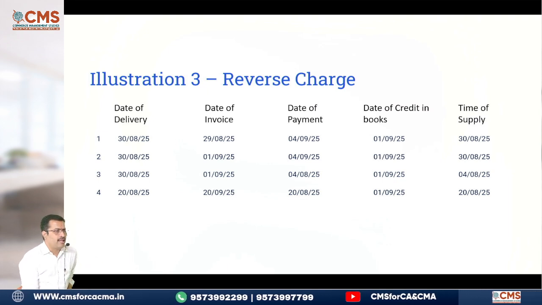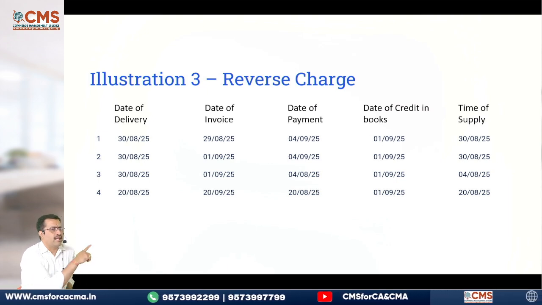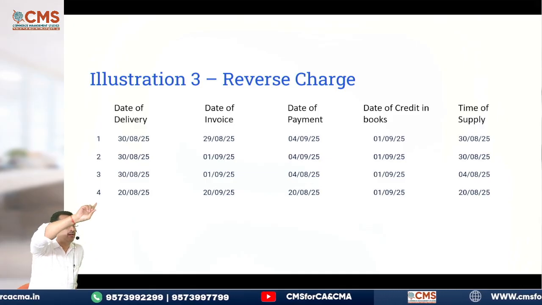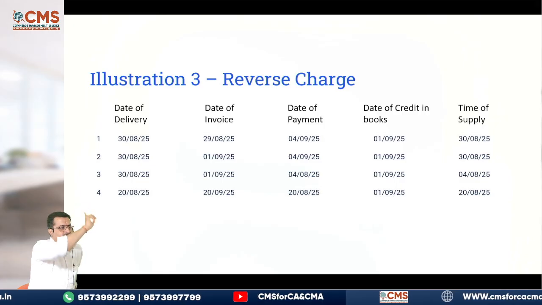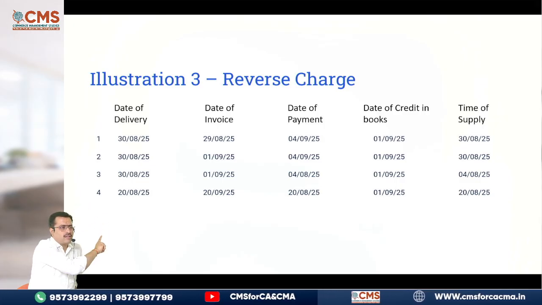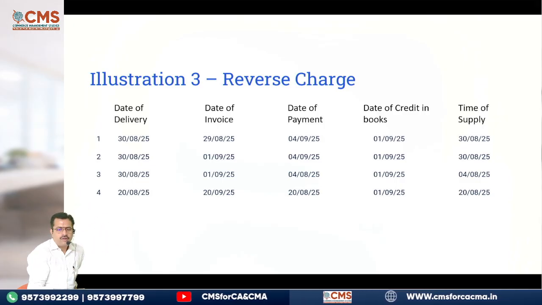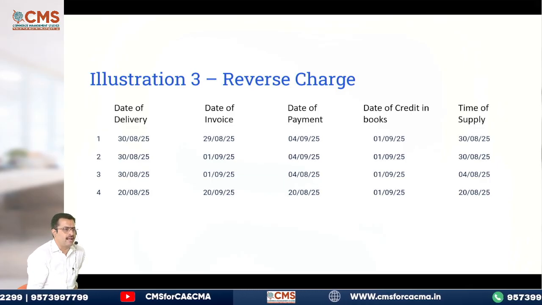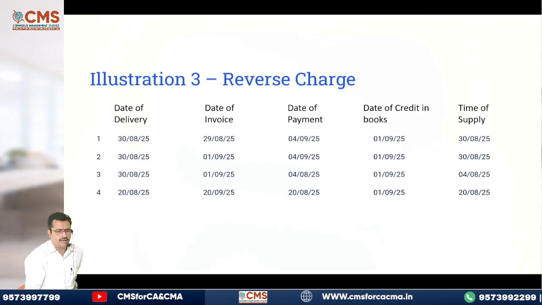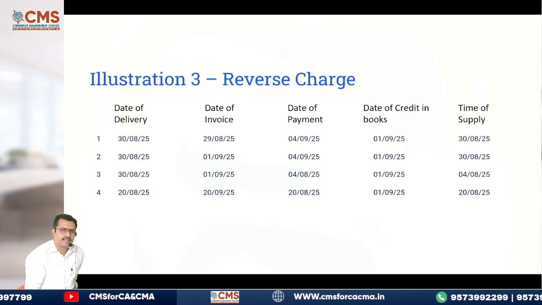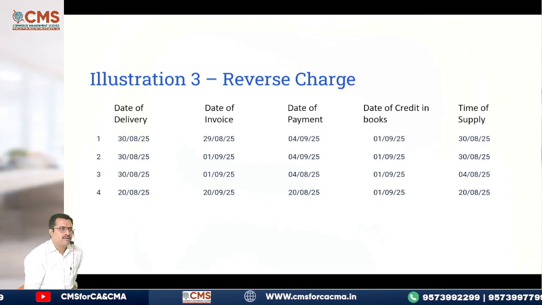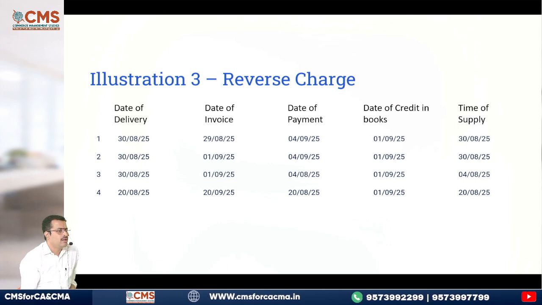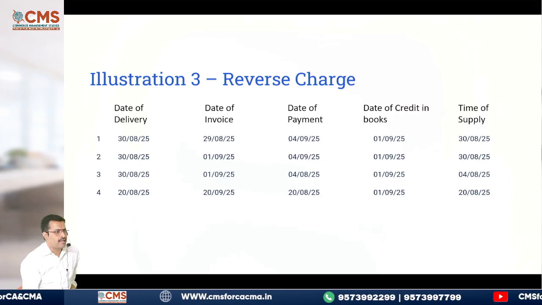Clear? Then, next 30th August, again, 1st September he gave. 1st September means 31 day means it will be 1st October. So, 1st October or 30th August or date of payment 1st September. Which is earlier? 30th August only is earlier again. Correct? Then third situation. 30th August, again, 1st October, 4th August. Be careful, be careful. 4th August. Come on, which is earlier? 4th August only will be the time of supply.